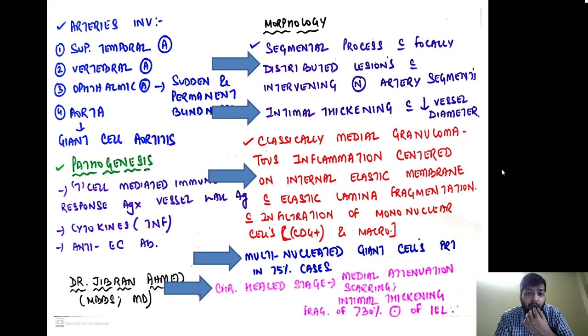So what are the most important features? We will see granulomas, mainly involving the internal elastic lamina with degeneration of the internal elastic lamina and infiltration of mononuclear cells. Then there is intimal thickening and the presence of multinucleated giant cells. These three are very, very important points.